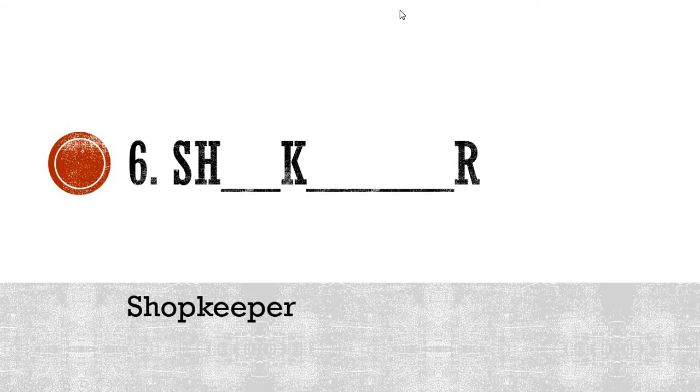Let's see what the correct answer is. This is the correct answer: shopkeeper. Please repeat the spelling and the pronunciation after me. For those who are writing, please write it fast. Repeat it loudly and clearly. Shopkeeper. You see, it is a combination of shop and keeper, two words, a compound word. Shopkeeper. For those who were able to guess this word and write it before I showed it, congratulations, you are really intelligent people.